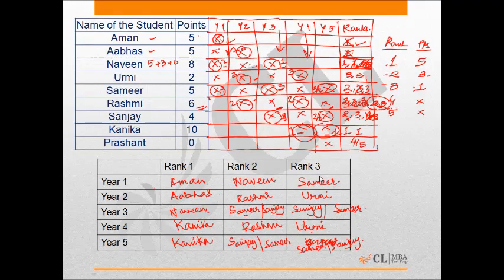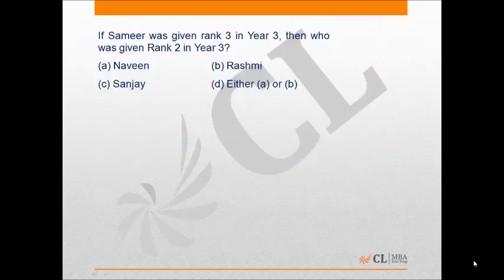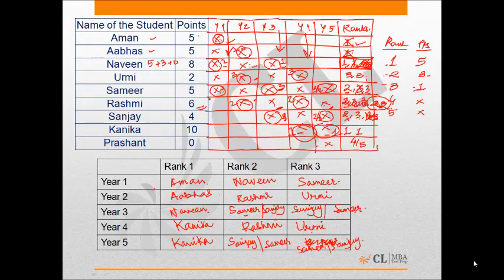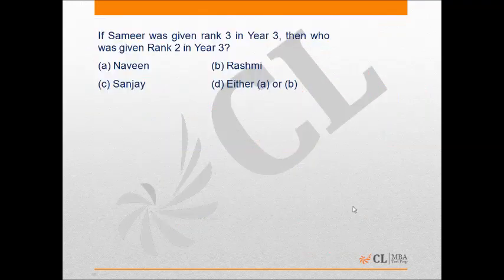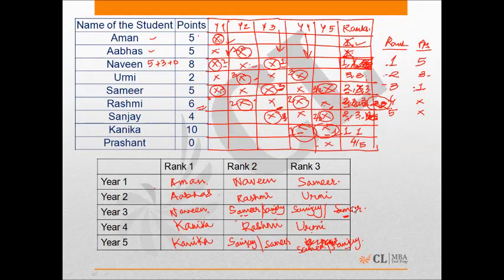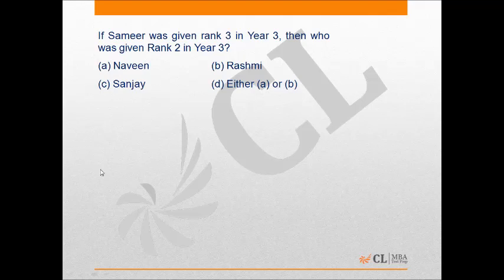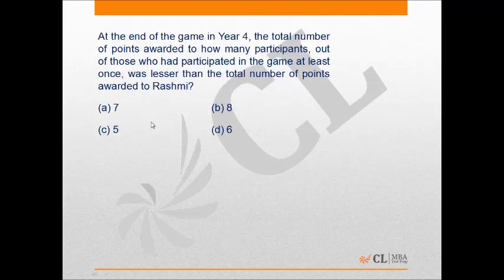So if Samir was given rank 3 in year 3, then who was given rank 2 in year 3? So let's look at this. If Samir was given rank 3 in year 3, then who was given rank 2 in year 3? It was Sanjay, right? So the right option is C.